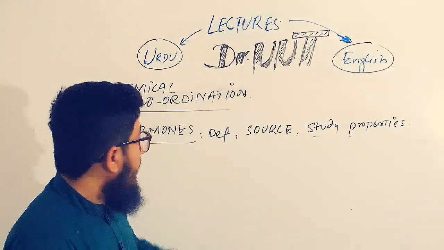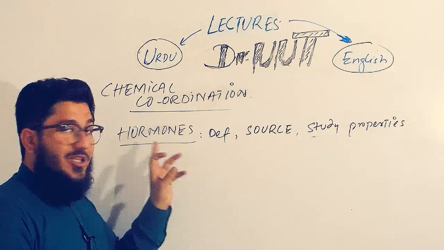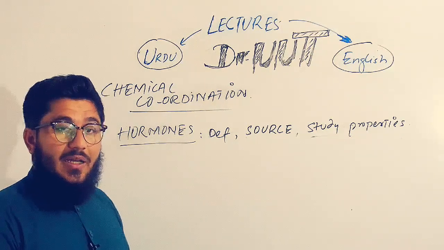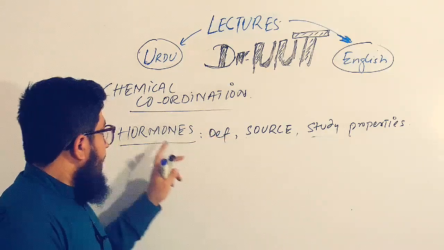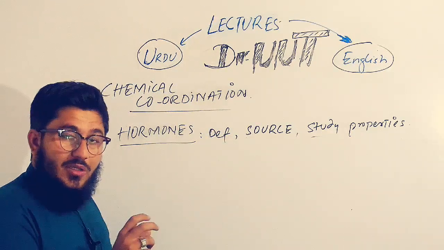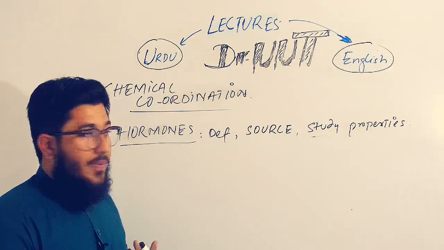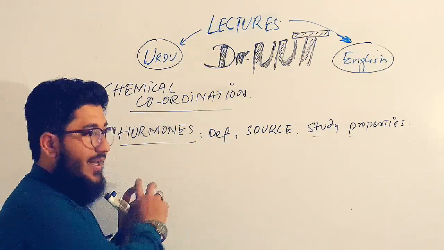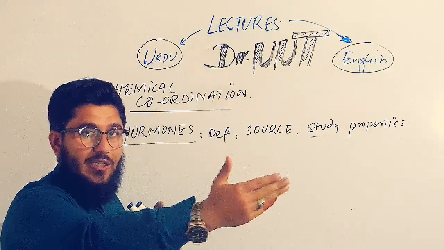Well, let us proceed towards the specific topic of the day, that is hormones. Hormones are one of the chemical coordinators. This is the chemical through which the body gets its controlling mechanism. The hormones are released by one part of the body and act at different parts of the body, and they're specific for each part.